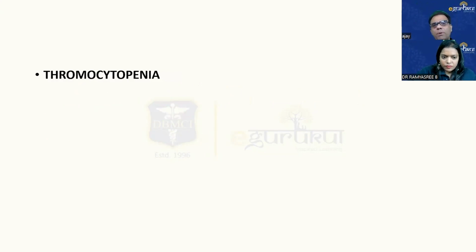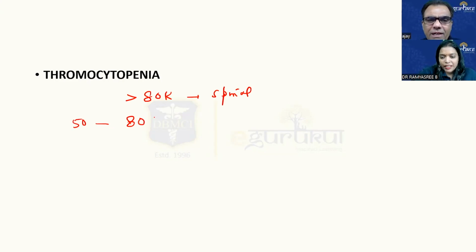Regarding thrombocytopenia, the majority of pregnant patients will have dilutional or pregnancy-induced thrombocytopenia. So very often we see patients with thrombocytopenia coming for cesarean. The recommendation is, if the count is more than 80,000, you can safely give spinal. There is some controversy; some books give it as 50K. If it is 80,000, by closing your eyes, you can give. 50 to 80,000 is also relative.